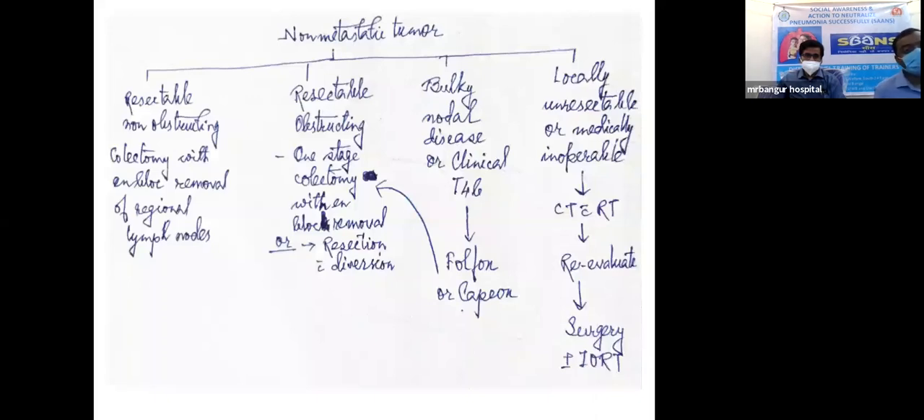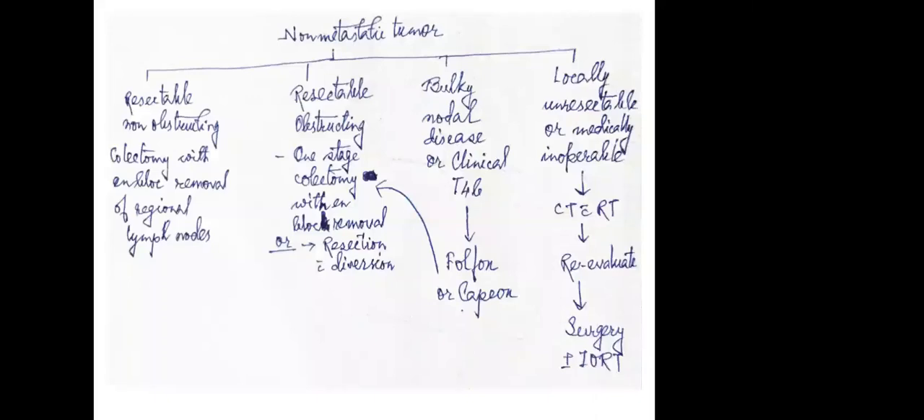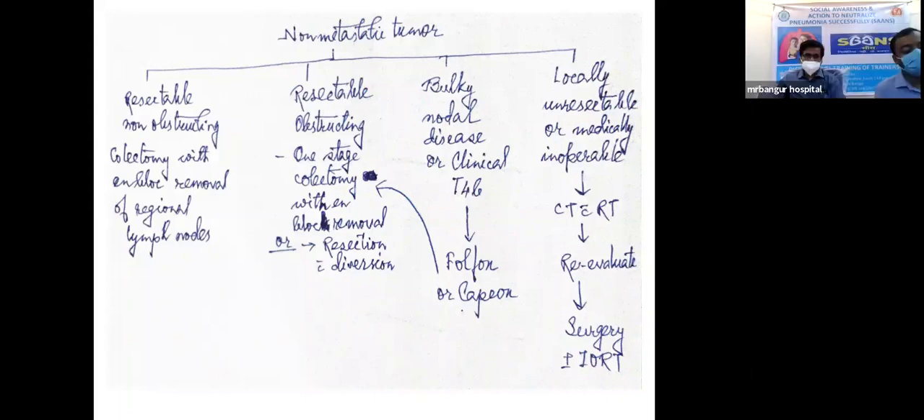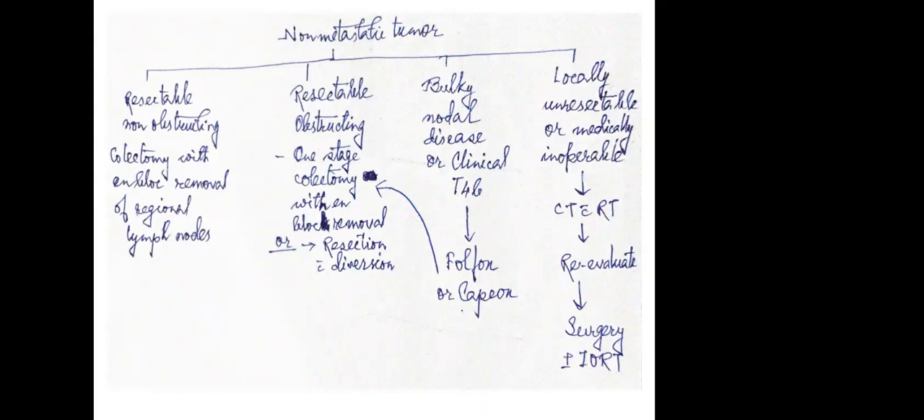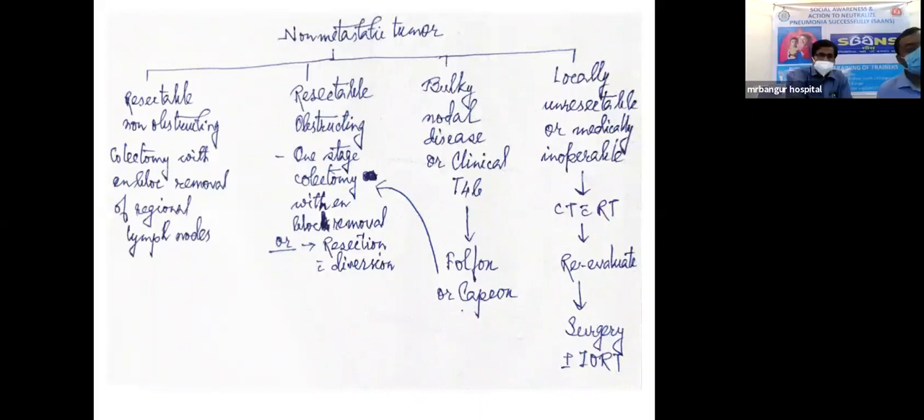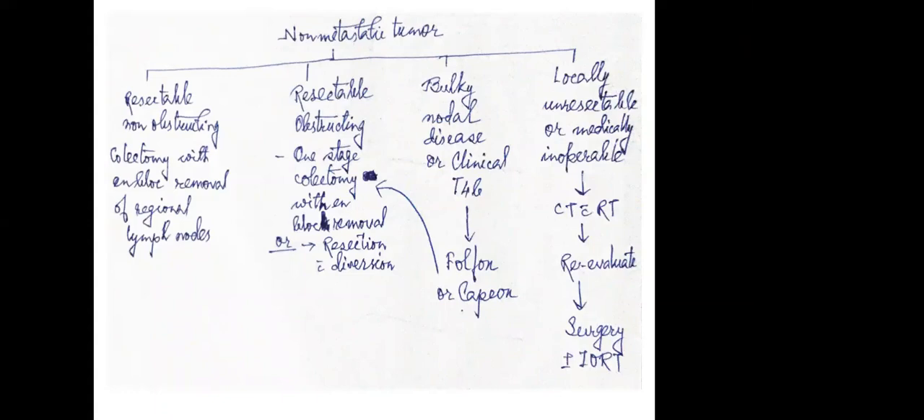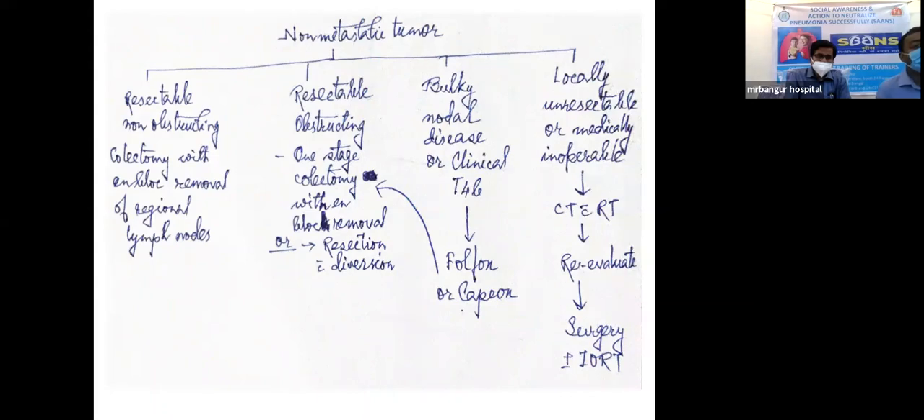I will be coming to the guidelines, how treatment can basically be done following the guidelines. There are non-metastatic tumors and metastatic tumors. The non-metastatic tumor can be resectable non-obstructive, resectable but obstructive, bulky nodal disease or clinically bulky disease, or locally unresectable or medically inoperable.